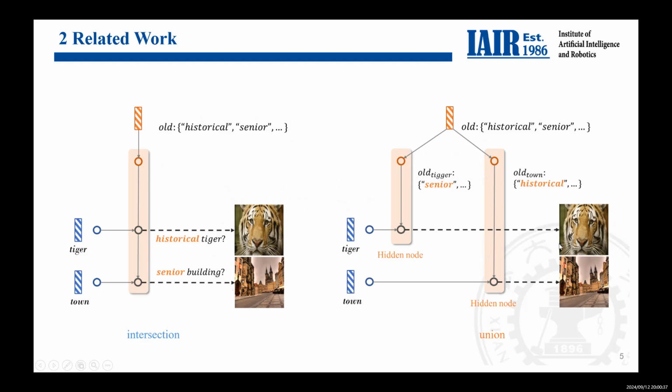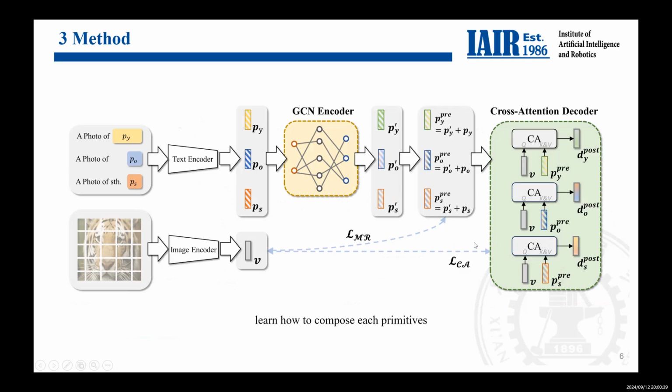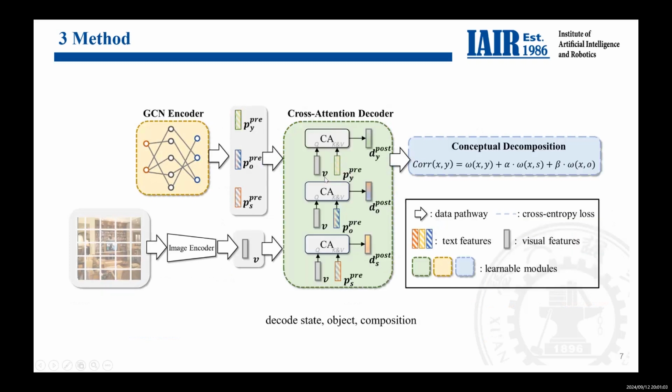So here, we introduce this work called MRSP, which contains a graph convolution network to compose primitives and uses a three-branch cross-attention model to decode from each visual instance. During training, the graph convolution network learns how to compose each primitive, and during testing, we decode state, object, and composition by three cross-attention branches.